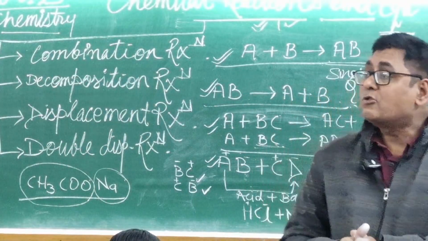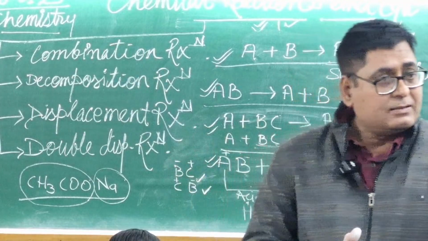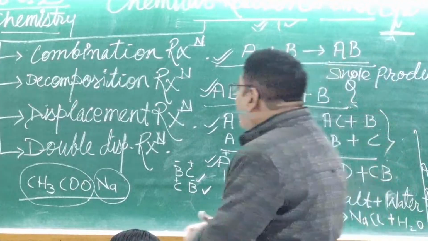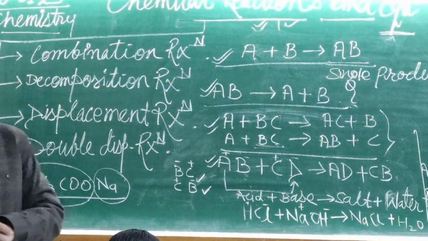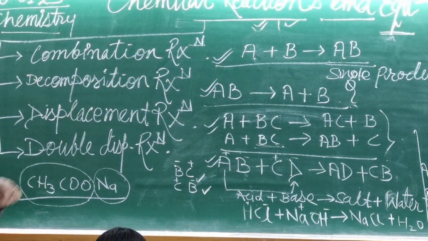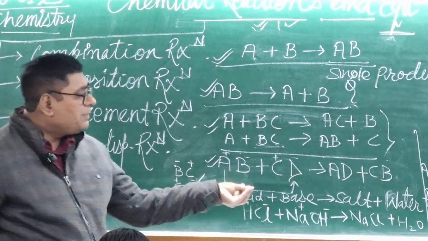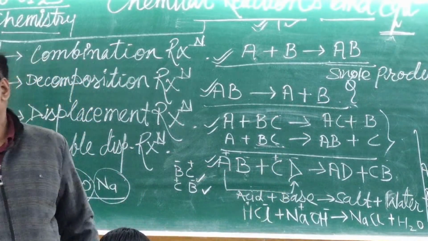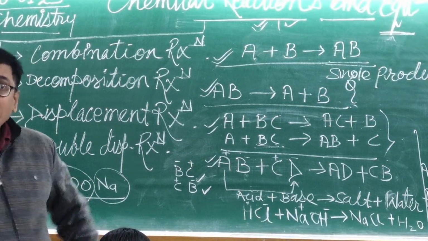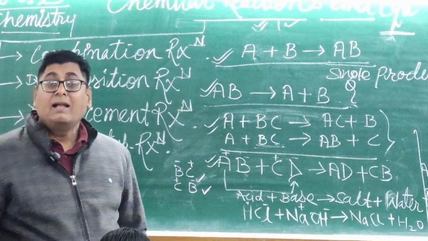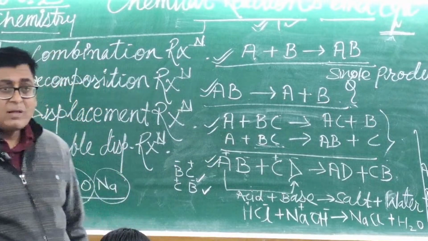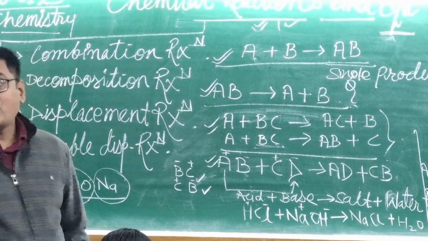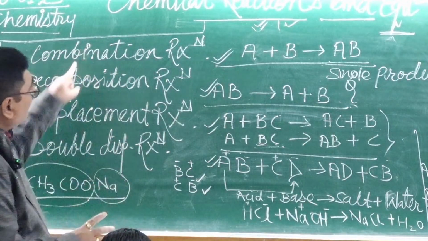You should also use some more common equations under these headings. The reason is that if you use acid plus base equals salt plus water and the same reaction comes in your exam paper, then you should write another example. So you must read about 5 equations of each chemical reaction.